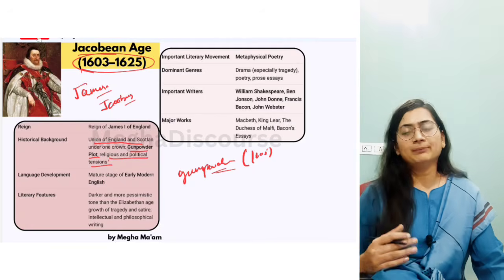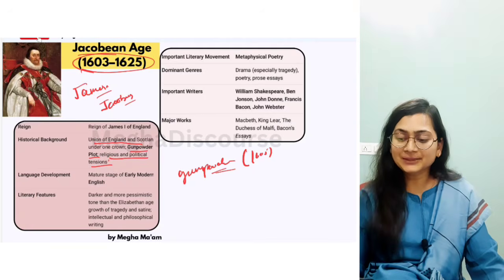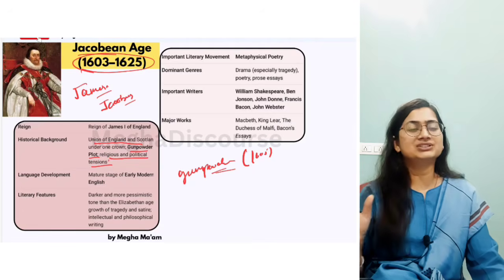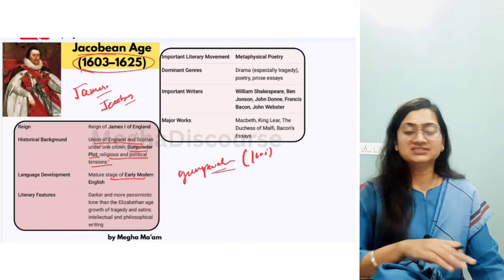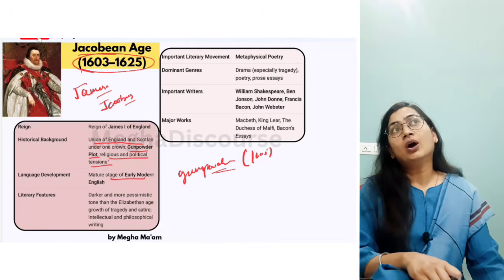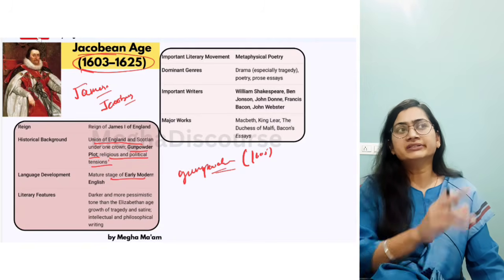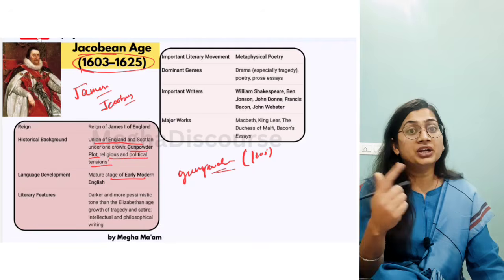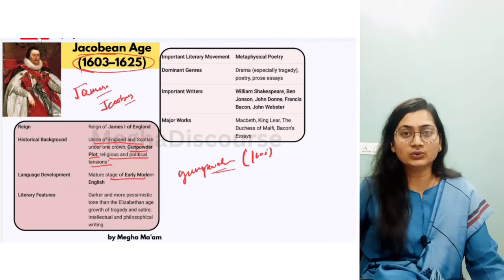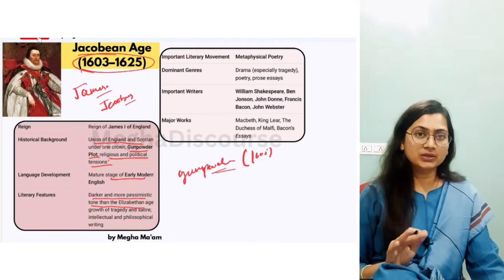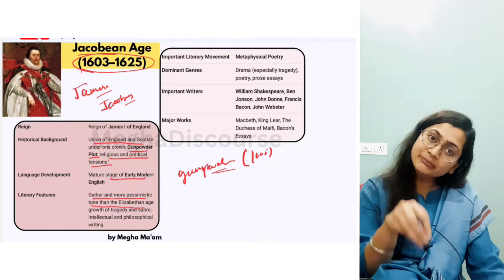Now the language. What happened to language? Now you can see the mixing of language. But it became the mature stage of early modern English. Now English is the dominant language. There is no other language. Now people are not meant for imitation, they are meant for innovation. They are not working on just translating things. Now they are more creative as the age is moving on. Now this age is darker and more pessimistic than the previous one. It is more pessimistic than the Baroque age.